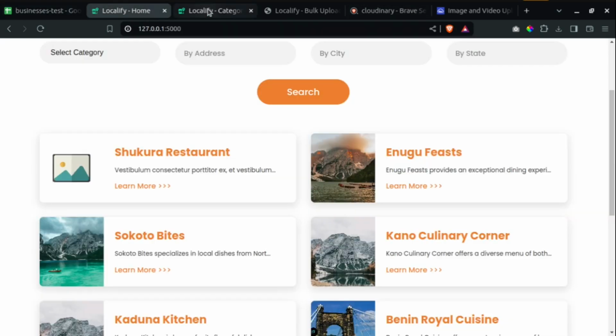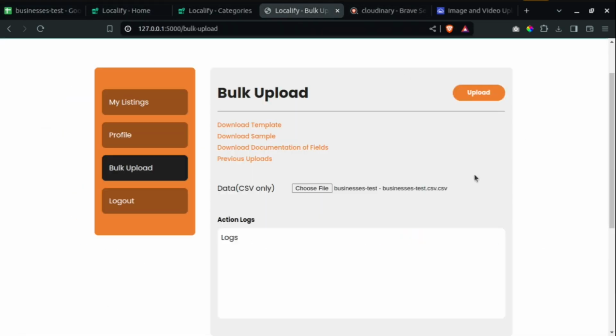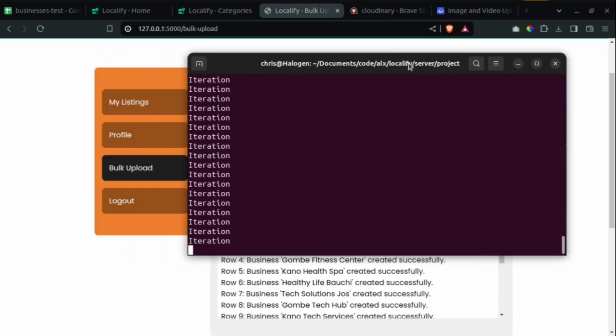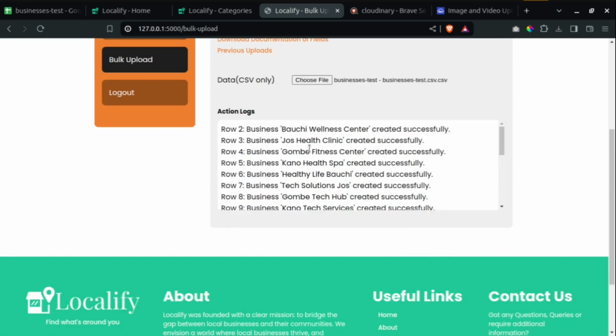Then when it is done, it will return the information back to this place. You will see the action logs over here, so you just have to wait. It will soon create everything. Then when it is done creating it, you can see it will show the logs. It is showing the logs now. So you can see the logs over here.